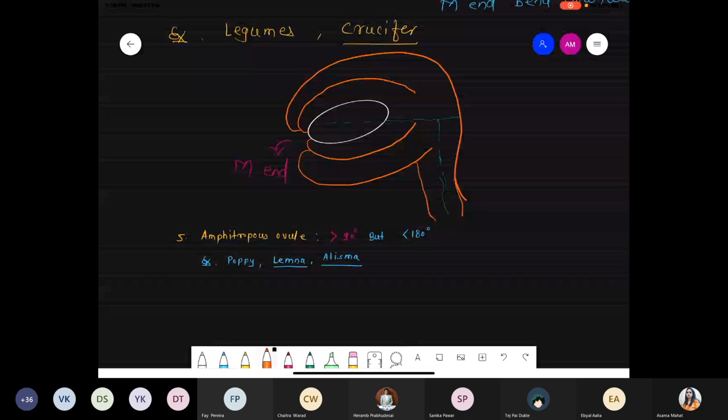So Amphitropous ovule is greater than 90 but less than 180, and other examples are poppy, Lemna, as well as Alisma. Now, when we talk about the typical Amphitropous condition, there is one important word there: embryo sac, which is basically horseshoe shaped. So one specific property is present. We will see in the next class what the embryo sac means and how it develops. The embryo sac we are talking about is basically horseshoe shaped.